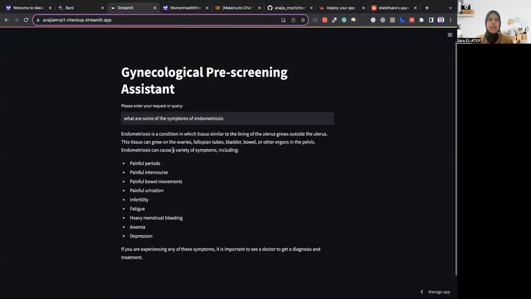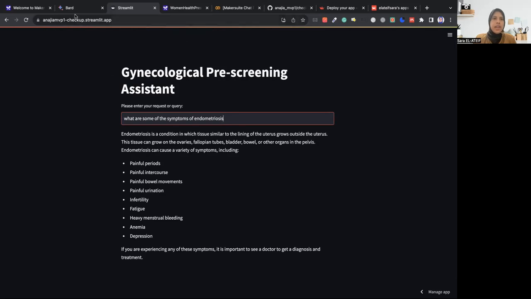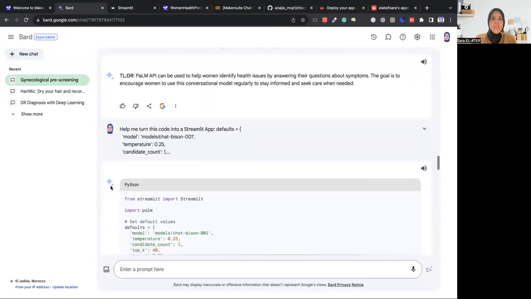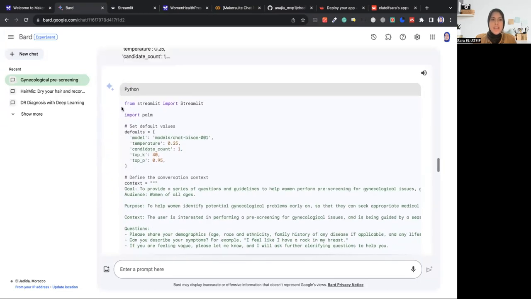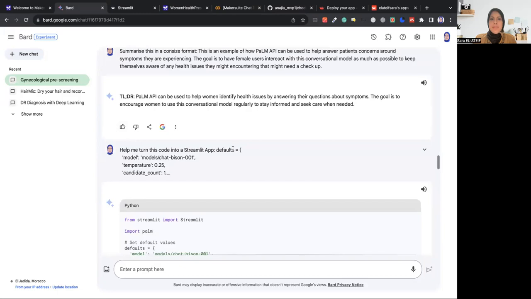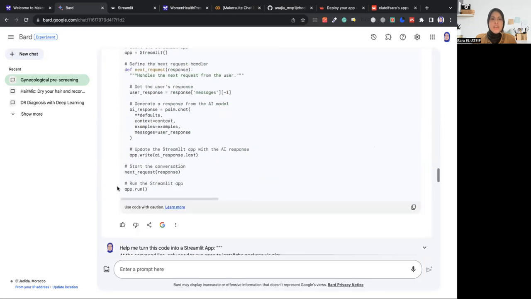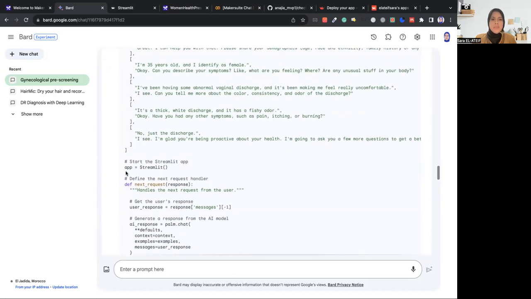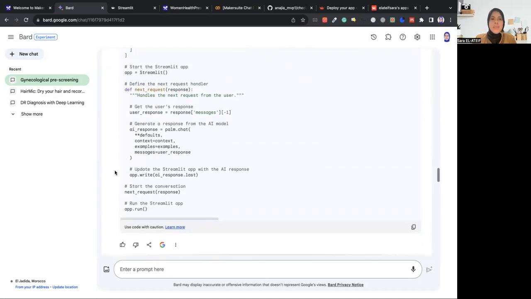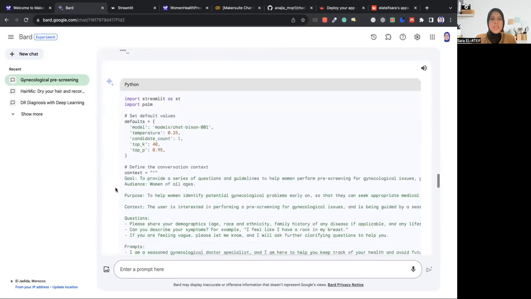Now let's go check out the application. As you can see here, this is the application. Very simple, very basic. Oh, I forgot to tell you that I actually built this application using Streamlit as well, using Bard as well. As you can see, I asked it to help me. I am very straightforward: help me turn this code into a Streamlit app. And that's what it did. I kind of just figured out the logic very quickly with the messages and all of that. Nothing really out of the box.